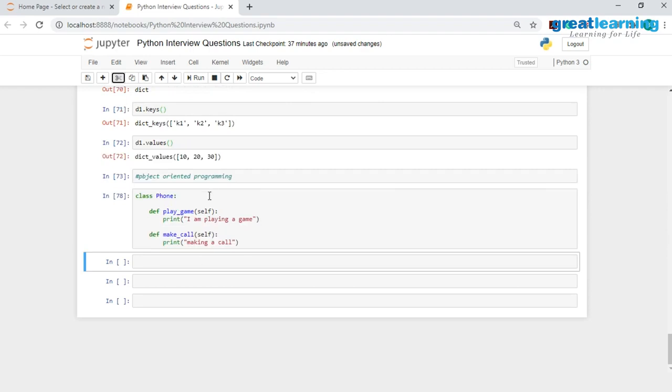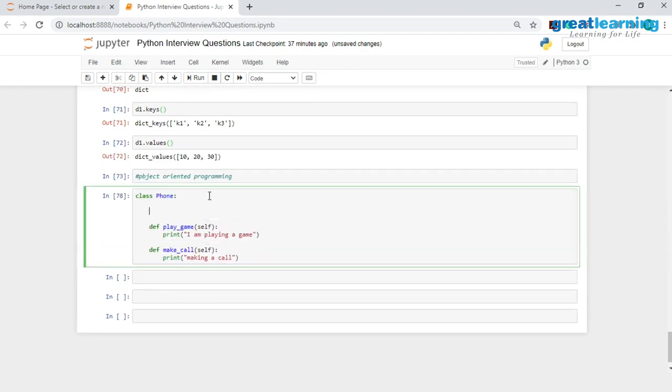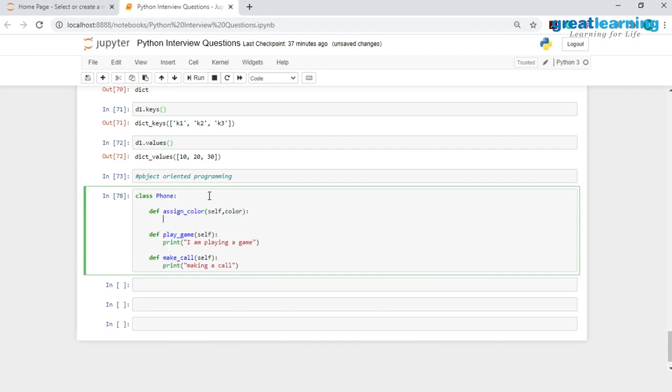And now in this class, I'll be adding 4 more methods. I will add one method to assign a color to this. So here I will have def. I will name this method assign color. This will definitely have the self parameter, and after the self parameter I will add an additional parameter called color, and I am assigning this value to the color attribute of the phone. So here I will have self dot color is equal to color, and this is how I'm assigning a value.